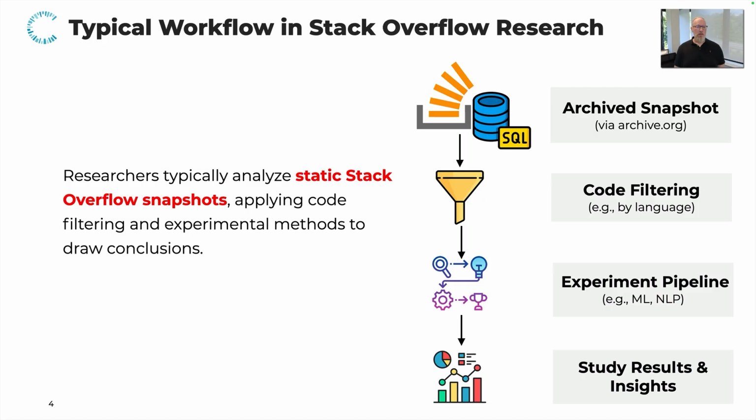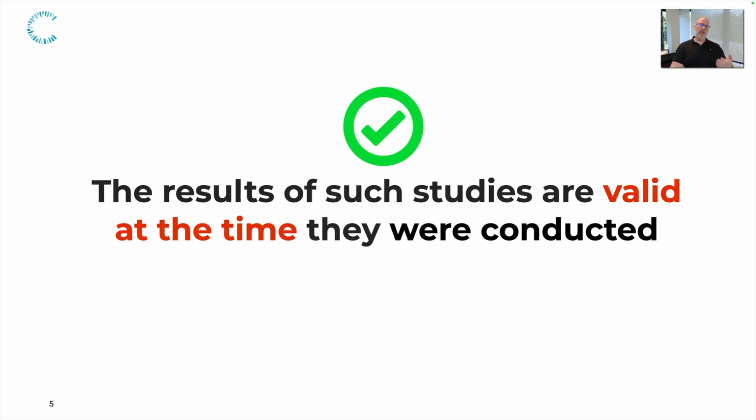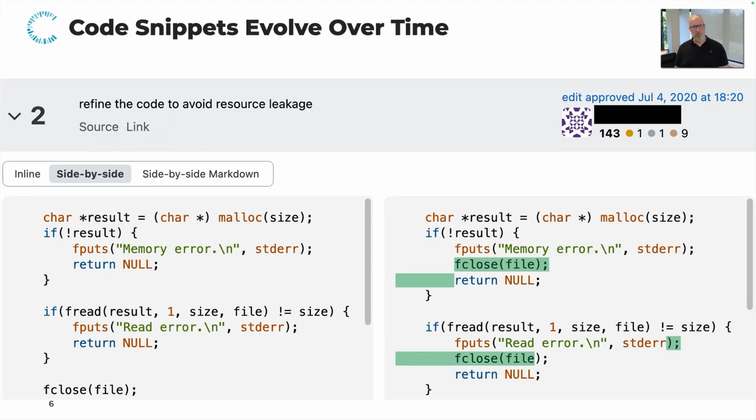So generally, these researchers analyze a static Stack Overflow snapshot to which they then apply the filtering and experimental methods to draw conclusions. So let me make one thing clear at this point. The studies that we considered in our meta research here, they all presented valid results at the time they were published, and we are not questioning this. What motivated us to come back to these works and study and replicate them is that Stack Overflow actually is not static. Code snippets evolve over time.